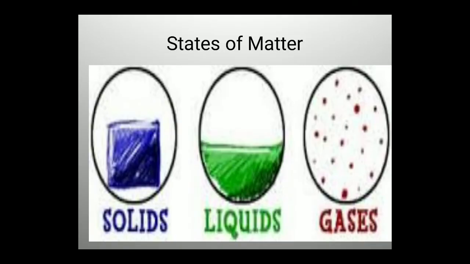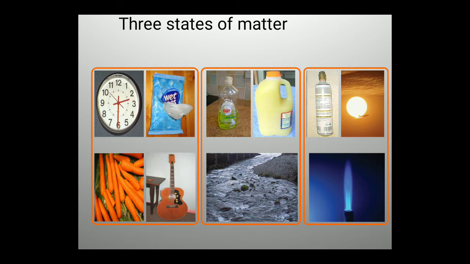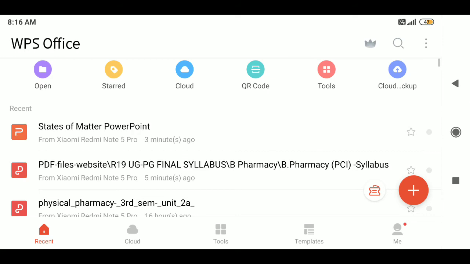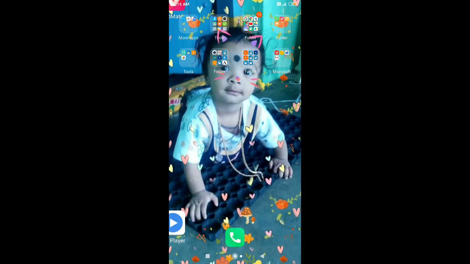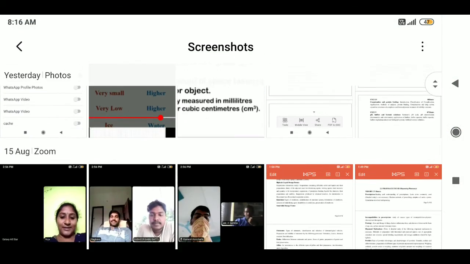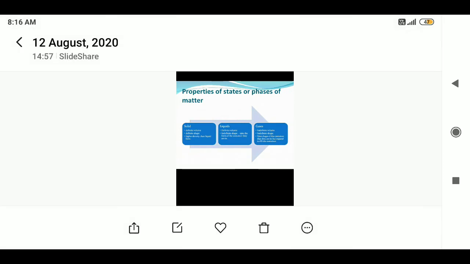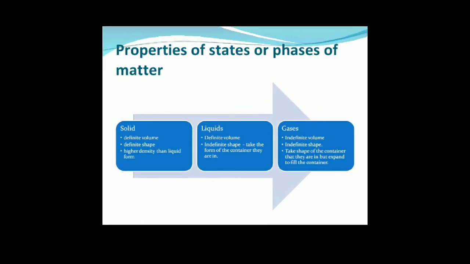Based upon the physical classification, matter is classified into three states: solid, liquid and gas. In the solid state, particles are held together by strong intermolecular forces like ionic bonds, covalent bonds and metallic bonds.